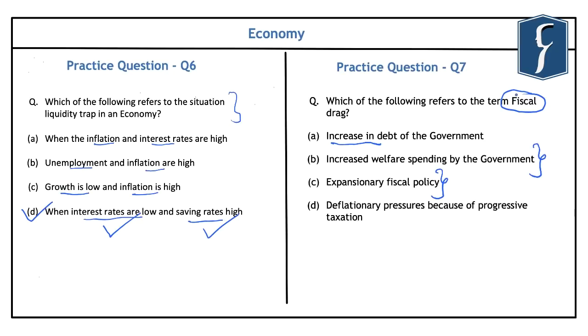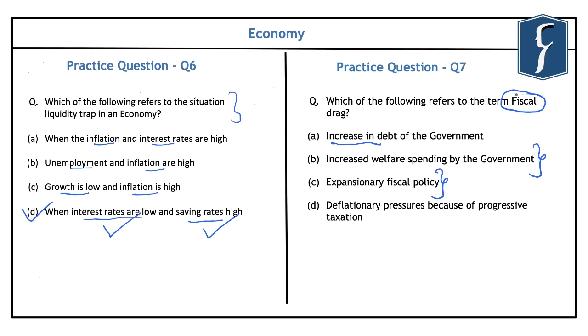This is because the person who was earlier paying lower taxes has now been dragged into an upper tax bracket or a higher tax bracket, and as such he or she has to now pay more tax to the government. And this increase in the tax revenue of the government happens even when the government is not actually increasing or changing the tax rates.